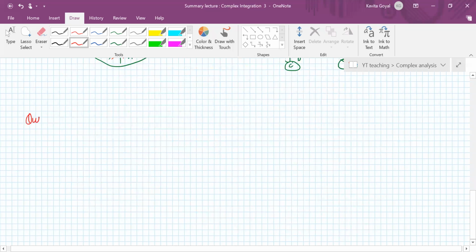So now we will be just discussing the examples. We have this much theory required as far as Cauchy's theorem is concerned. So you see, suppose you have this problem,